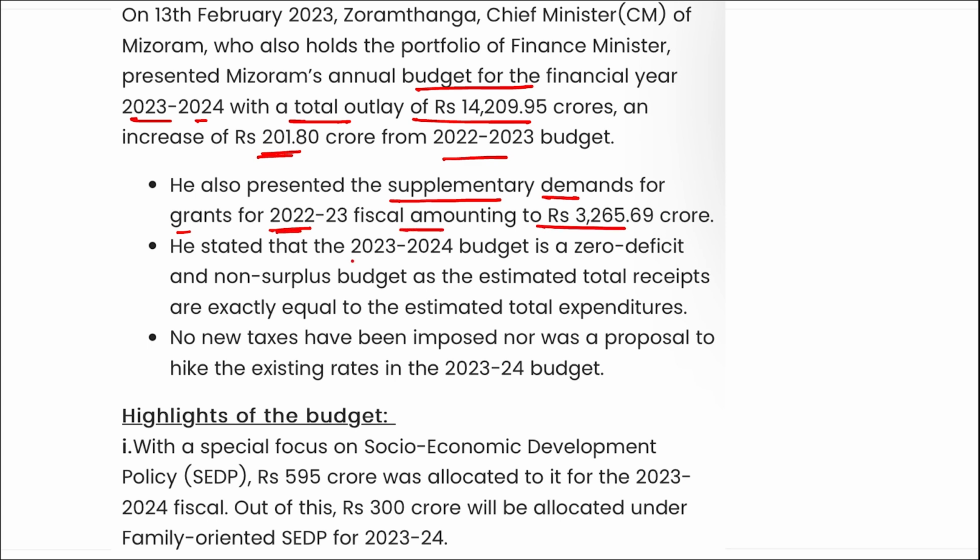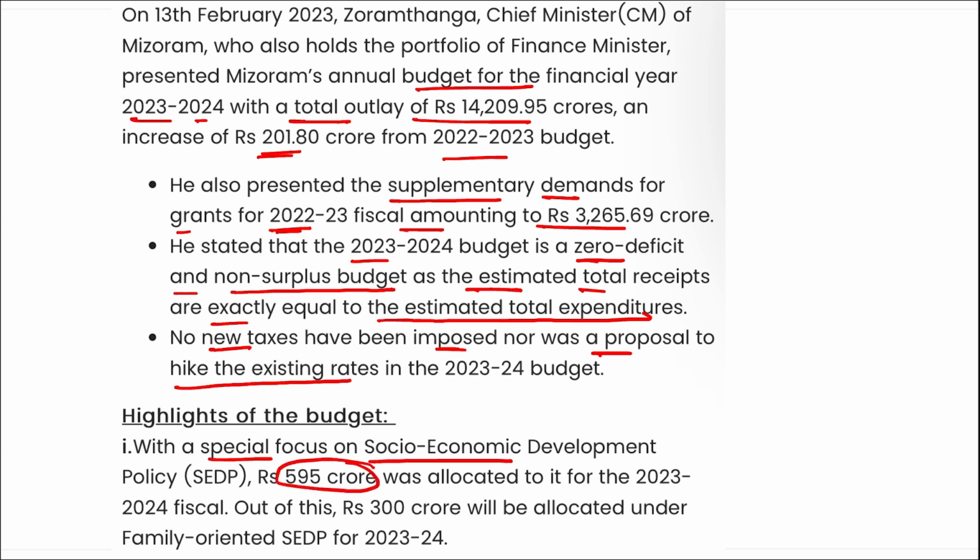3,265 crore rupees. Also, he stated that this year the budget is a zero deficit and non-surplus budget, as the estimated total receipts are exactly equal to the estimated total expenditure. No new tax has been imposed, nor was there a proposal to hike the existing rates. Apart from this, with a special focus on social economic development, 595 crore rupees was allocated for the 23-24 fiscal year. Out of this, 300 crore rupees will be allocated under the family oriented SCDP for 23-24.